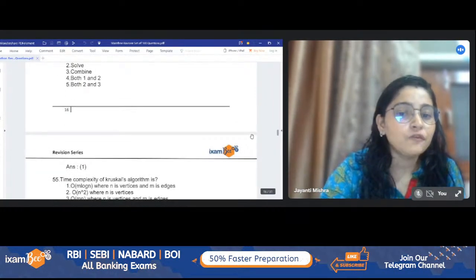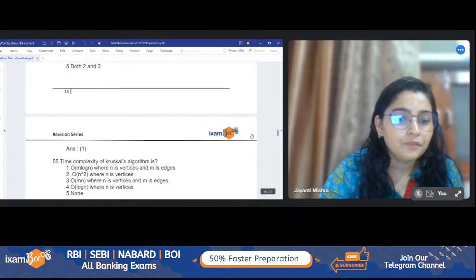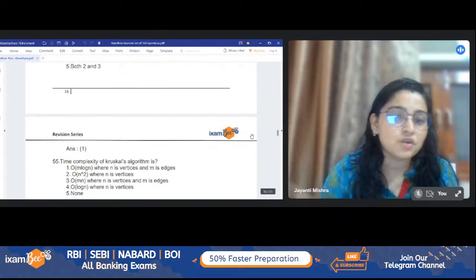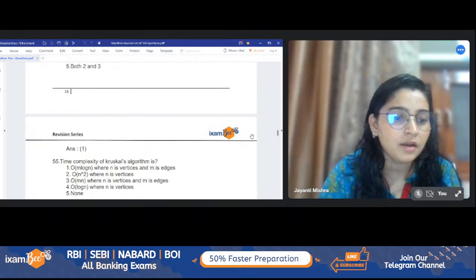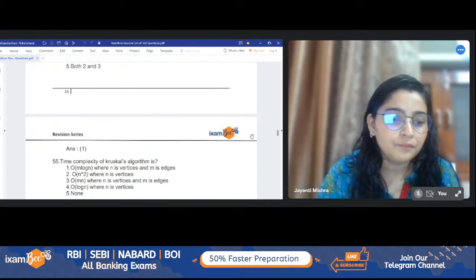Time complexity of Kruskal's algorithm. Do let me know the time complexity of Kruskal's algorithm. Yes, Aditya, you are right here. Time complexity of Kruskal's algorithm.